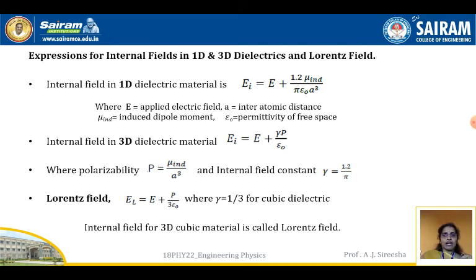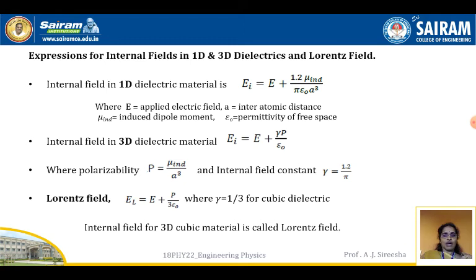Now from 1D, how you get 3D is to substitute 1.2 by pi as gamma, and mu induced by A cube as P. Therefore, gamma P by epsilon naught. Here the Lorentz field EL is equal to E plus P by 3 epsilon naught, where gamma is equal to 1 by 3 for a cubic dielectric. Substituting, this internal field for a 3D cubic material is called the Lorentz field. So this is the Lorentz field.